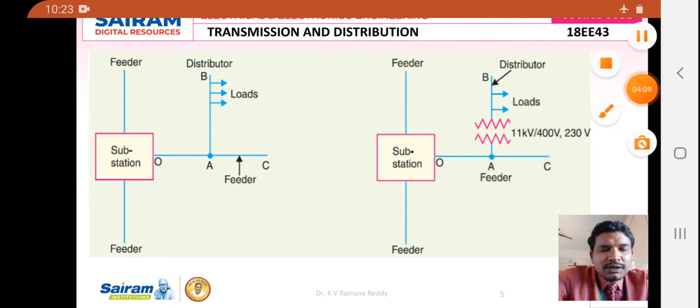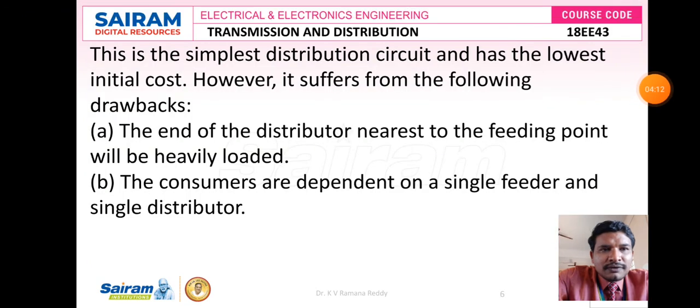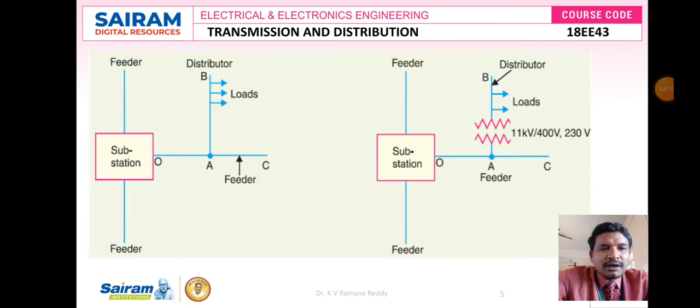At point A, from the tapping onwards, the feeder is extracted via a distribution transformer, where we step down the voltage from 11 kilovolts to 400 volts and 230 volts. Generally, we choose a delta to star connected transformer, which is a step down transformer.